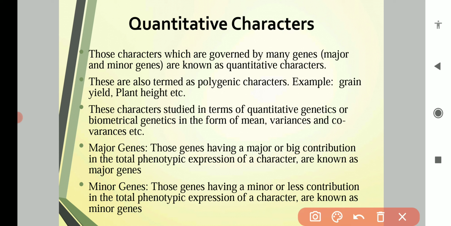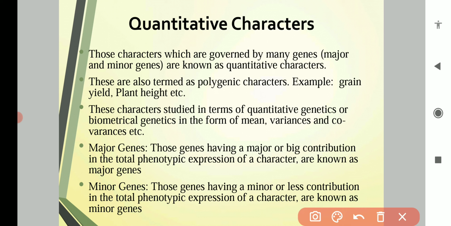These characters are controlled by several genes, and these genes can be divided into major genes and minor genes. The inheritance of quantitative characters is studied in terms of quantitative genetics or biometrical genetics.